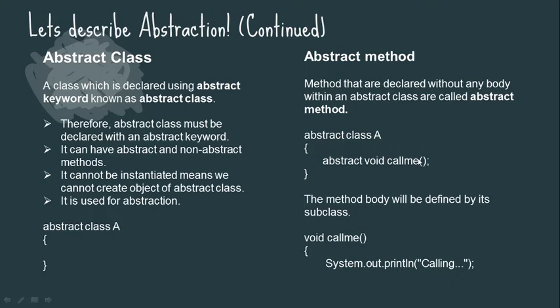So here we are assigning nothing, and if you want to assign something, then we have to create another method in another class, and then only can we assign a value.